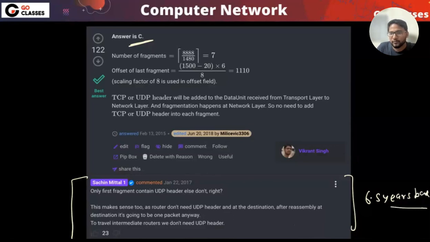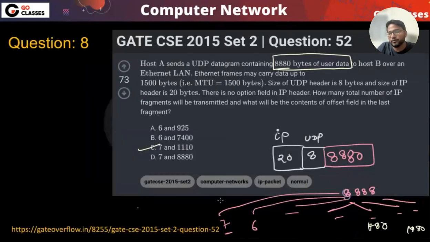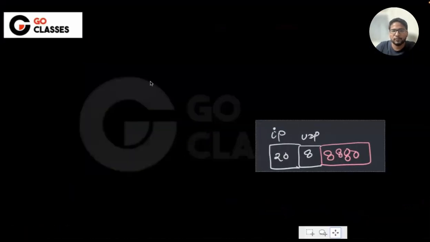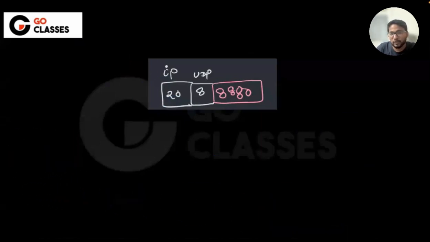Okay, now let's move to the next question. This question was nice. They were just trying to confuse you with the UDP header. Don't get confused that the UDP header will be in every fragment, or what will happen with the UDP header. No, you don't need to fragment this. I think they must have made this question a little cleverly. Suppose someone makes the mistake and says, I will be fragmenting this. So can you fragment this? How many fragments will be there?